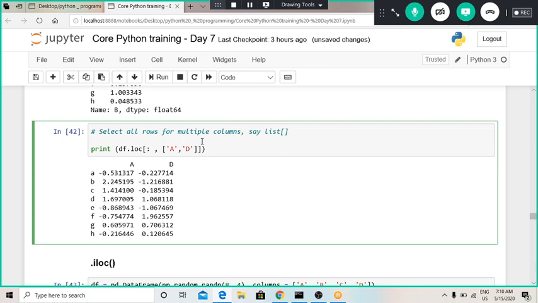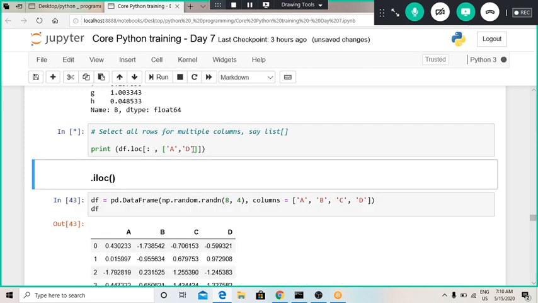For that we can use a list of columns, or we can provide column names in list format. This is the first entry, we are extracting all the rows. Now after the comma we have defined a list which has the column names A and D, so basically we are extracting all the rows of columns A and D.